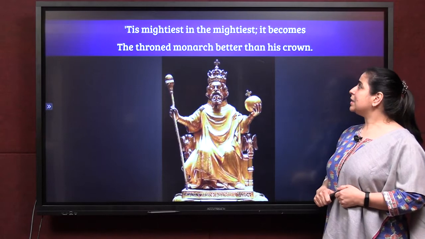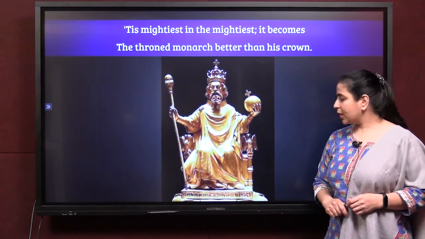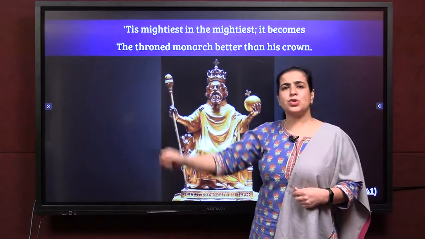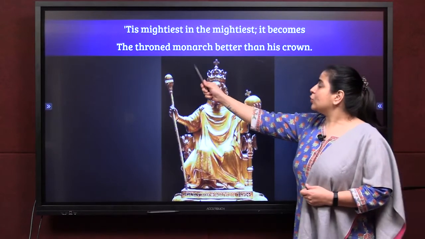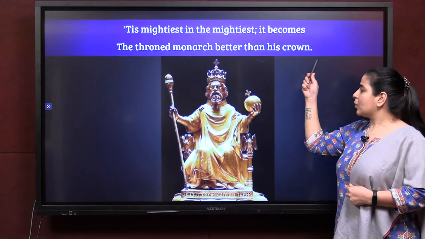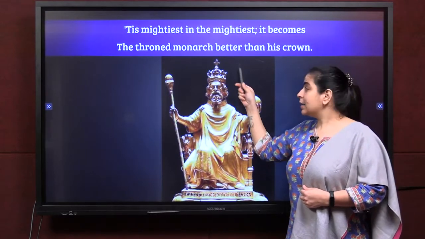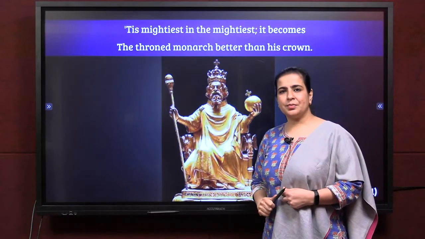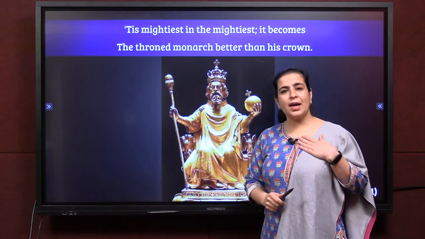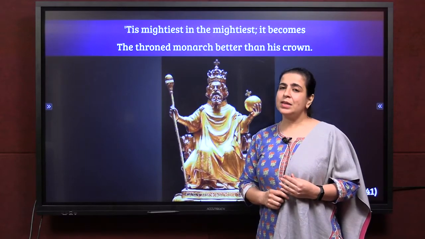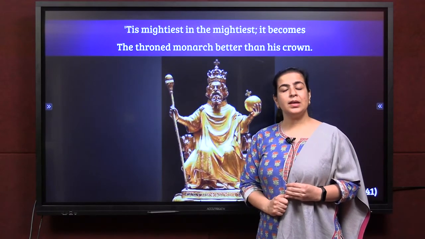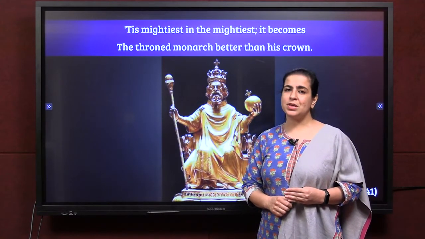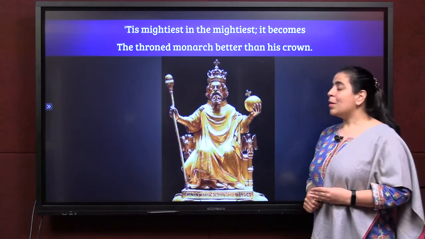'Tis mightiest in the mightiest, it becomes. Okay? This means that the mightiest of the mightiest, the biggest king or the biggest ruler, it becomes the throned monarch better than his crown. Now you can see there is a crown, right? And there is a throne. It is with the king, but does it matter? It does not. If the king does not have the quality of mercy in him, he is of no use. The throne, the king, the power, the empire, everything is of no use if he doesn't have the quality of mercy in his heart. Yes, this is what Portia tells him.